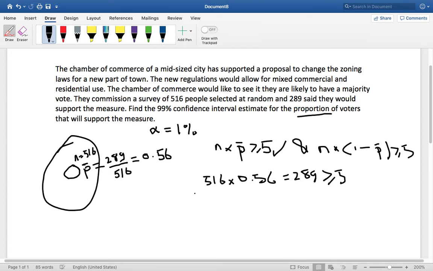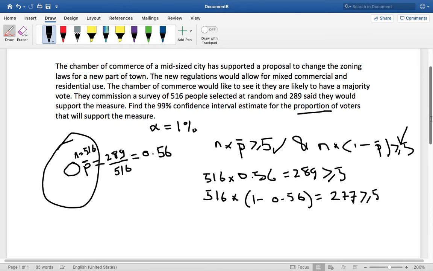So n is, again, 516 times 1 minus p bar. So it's going to be times 1 minus 0.56, and 1 minus 0.56 is 0.44, so it's 0.44 times 516, and what does that come to? That comes to 277, and again 277 is definitely greater than or equal to 5, so that means the second condition is satisfied.